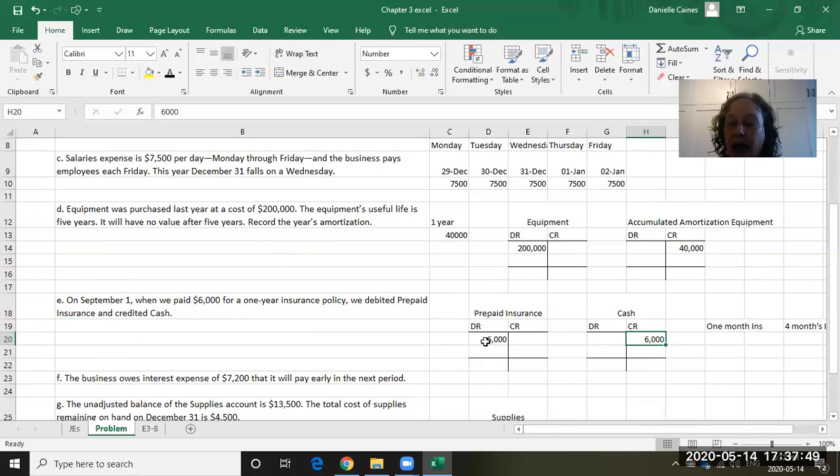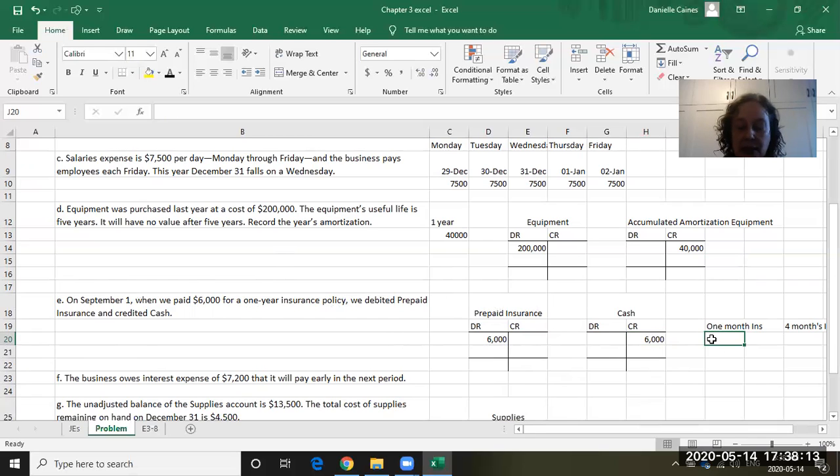At that point in time, we can't call any of this an expense because we didn't incur any of it, because it's day 1, September the 1st. We just paid it and we paid for a full year. And the prepaid insurance account is an asset account. So here we just traded an asset for an asset. So this is for 1 year.